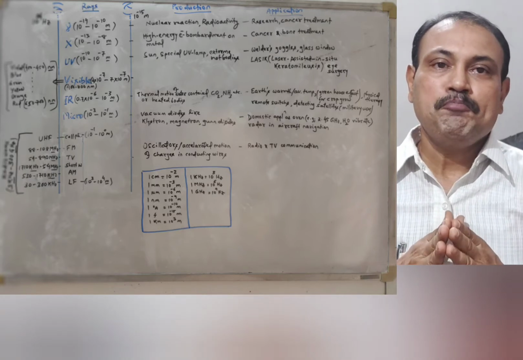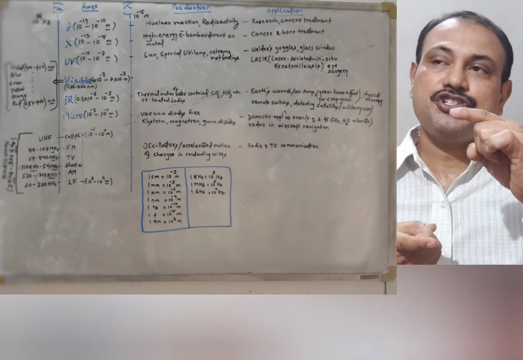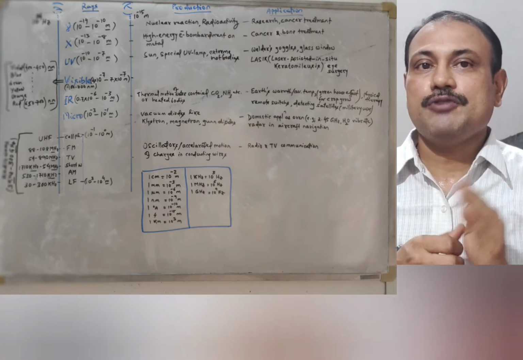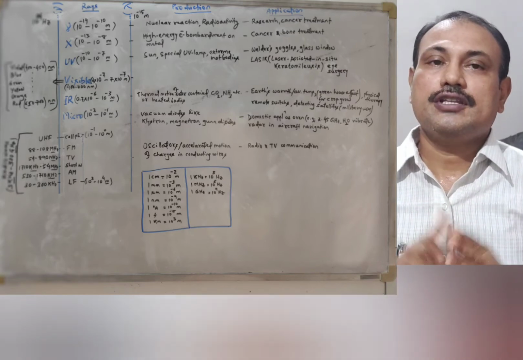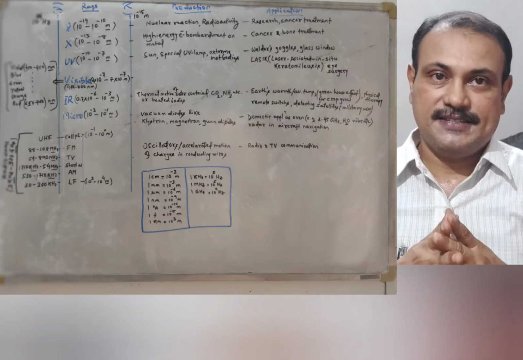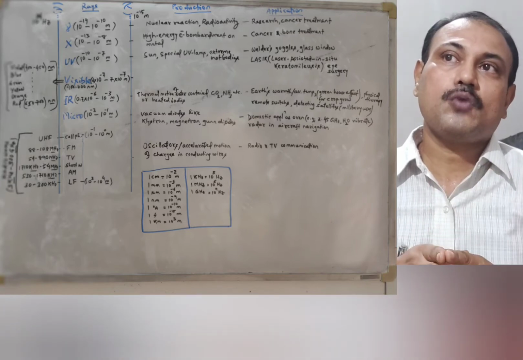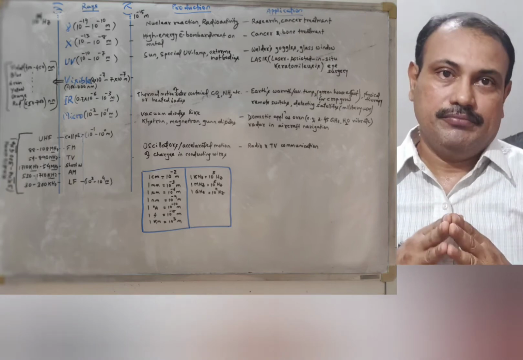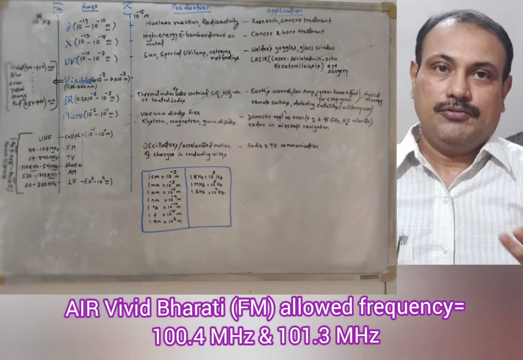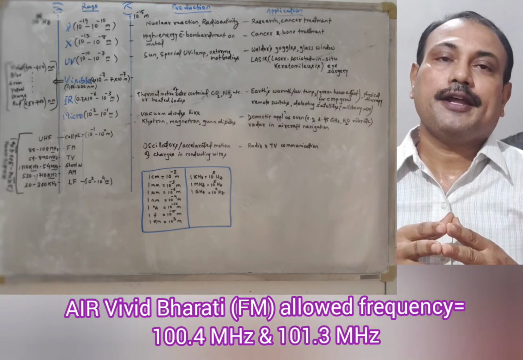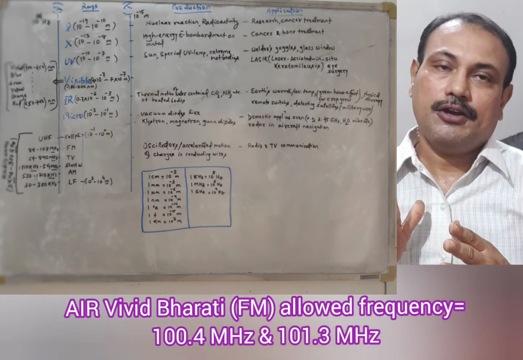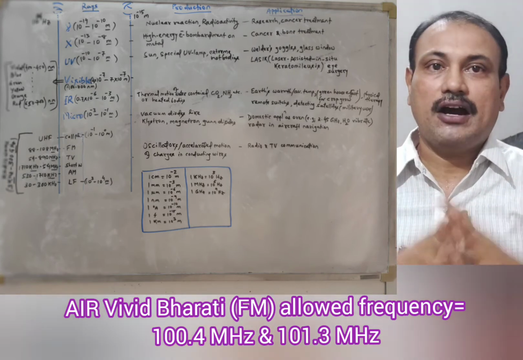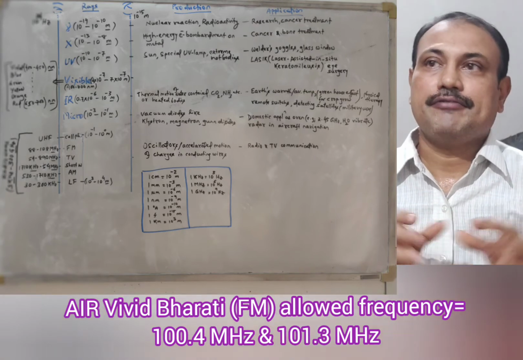And if you see the radio waves, it consists of low frequency radio waves up to the cell frequency, the frequency we are using in our cell phone. So in the cell phone you use ultra high frequencies, which correspond to a wavelength of 10 to the power minus 1 to 1 meter. And FM, the frequency modulated wave, which is very popular, is allowed for a frequency range of 88 to 108 megahertz. This is the allowed region for FM.